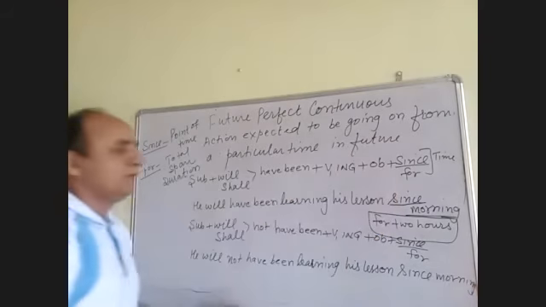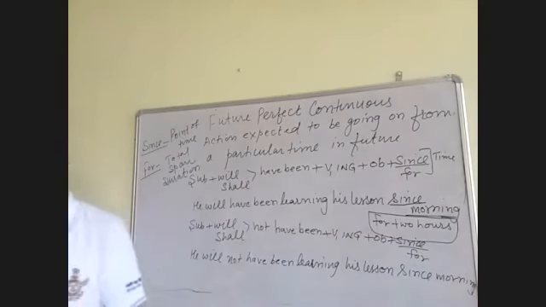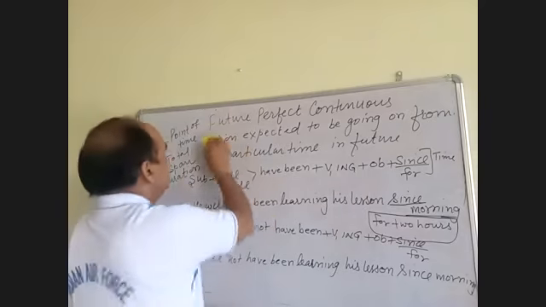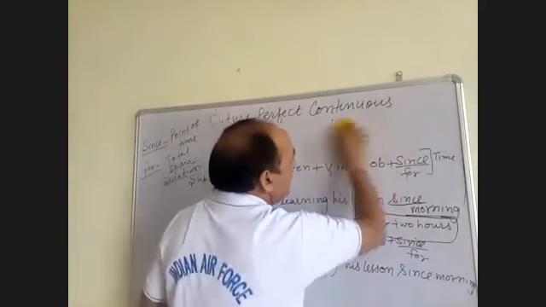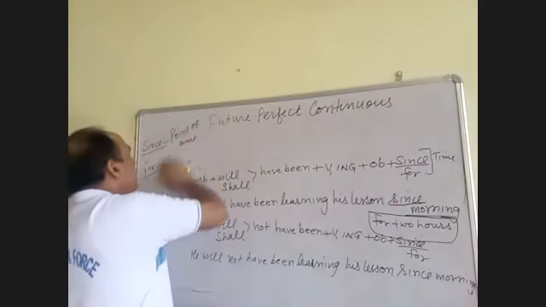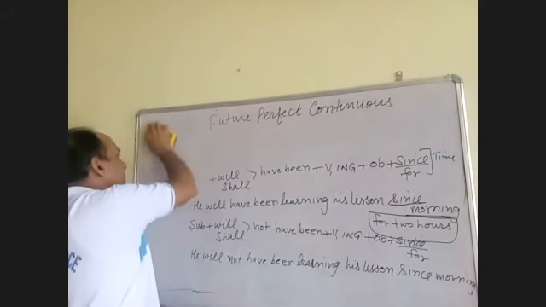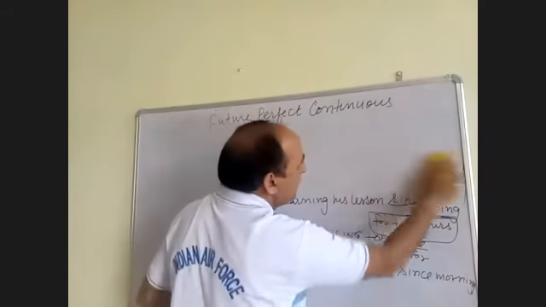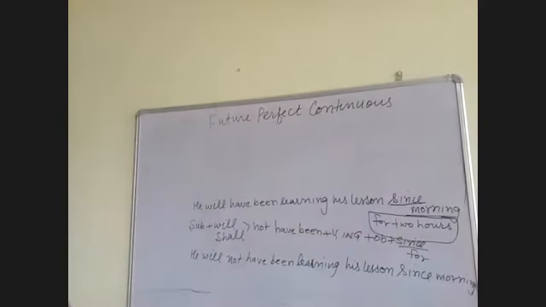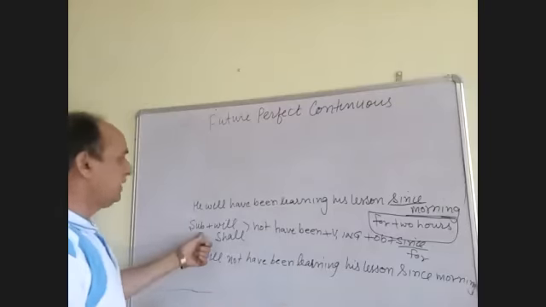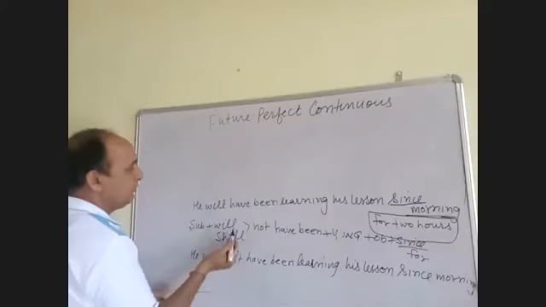And if you have to convert the sentence into interrogative, you have to put the helping verb before the subject. What will be the rule here? Will or shall will come before the subject.